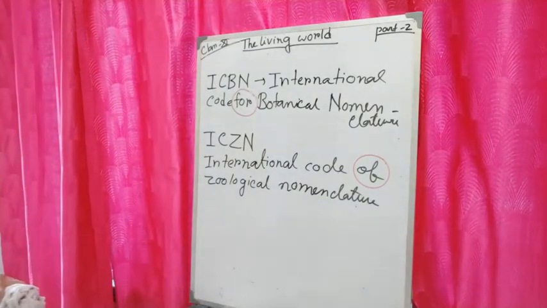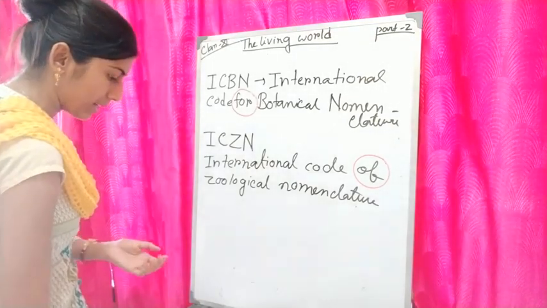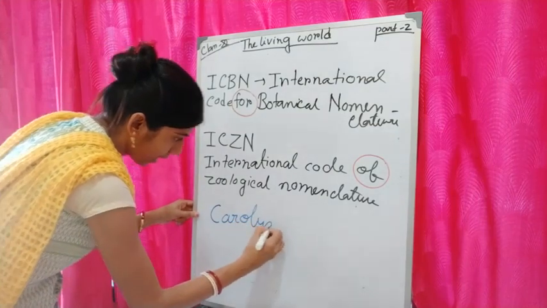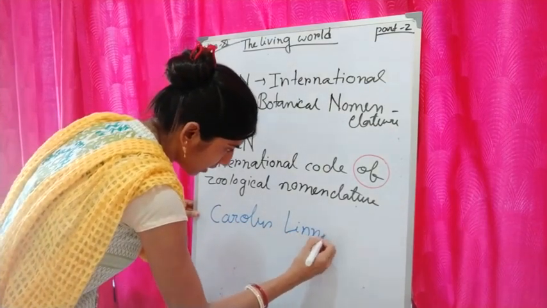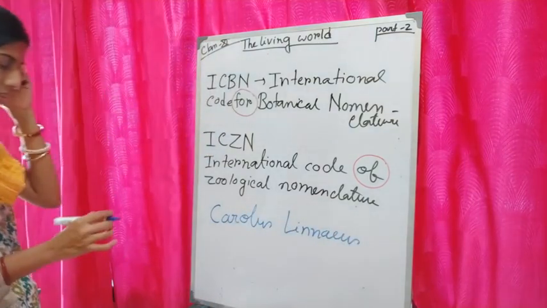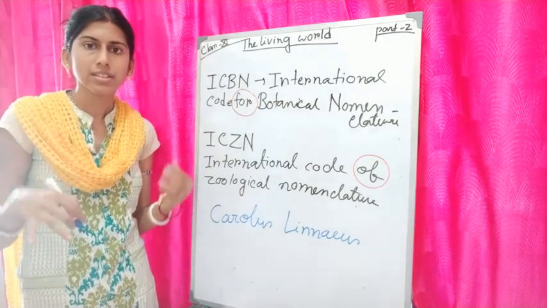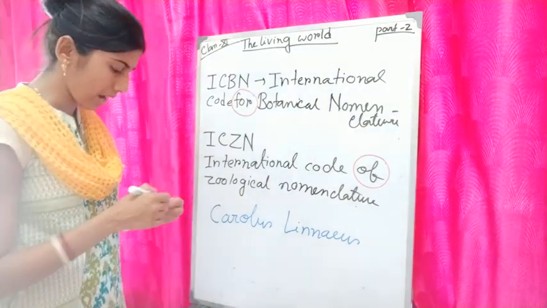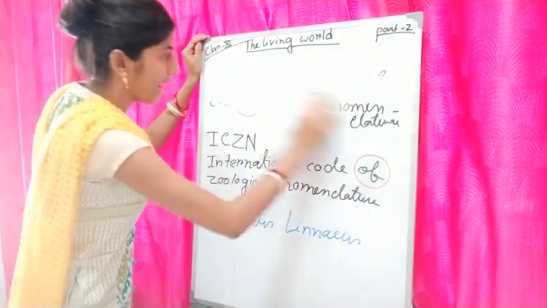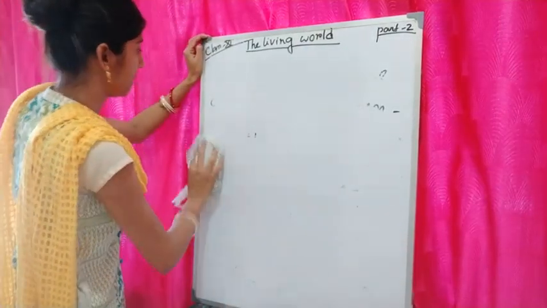So this naming system is given by a scientist called Carolus Linnaeus, and you need to know the spelling of that scientist, Carolus Linnaeus. The naming procedure is described by Carolus Linnaeus. And now we will come to know that naming procedure, that is binomial nomenclature.